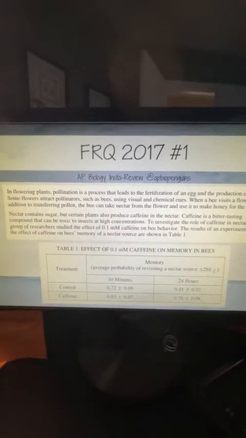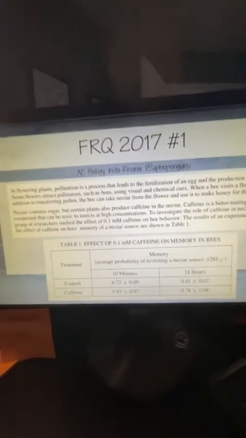Okay. So the first question is one of my favorite questions. I actually give this question to my students on the very first FRQ day that we have. We usually start school on Monday, and then on Wednesday, I hand them this question. The reason why I hand them this question is because they know every part of this question without having taken biology. So sometimes you're going to find questions like this, right?